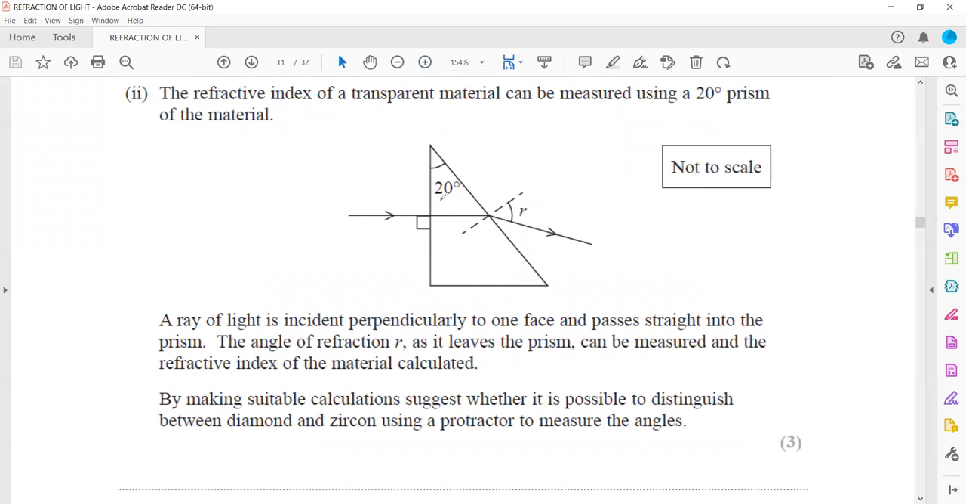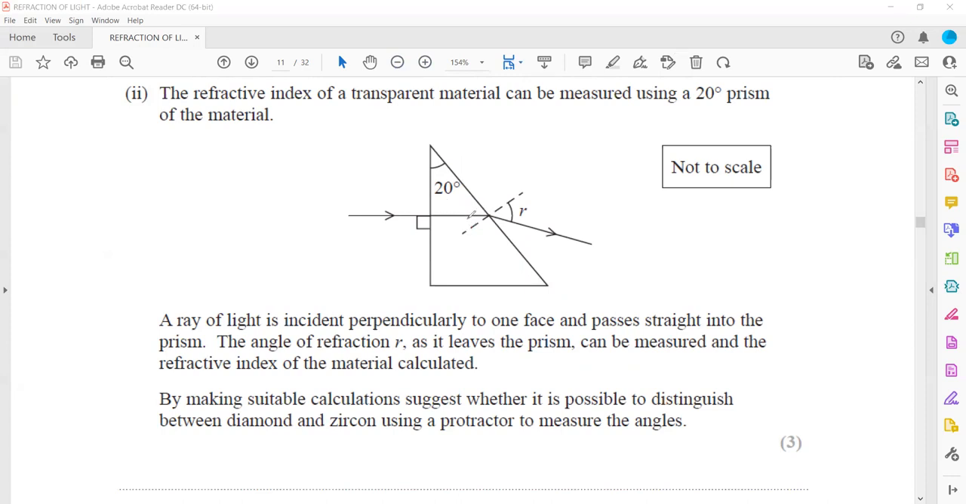Look, this is a 90-degree prism, so this is 20, this will be 90, and because the total angle is 180, the remaining will be how much? 110 is there. 180 minus 110 is 70. So this is 70. The angle of incidence will be 20.